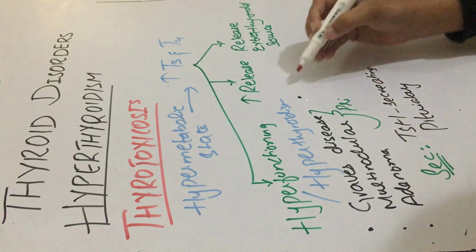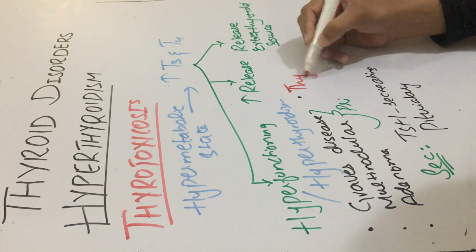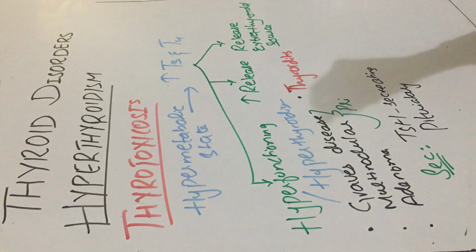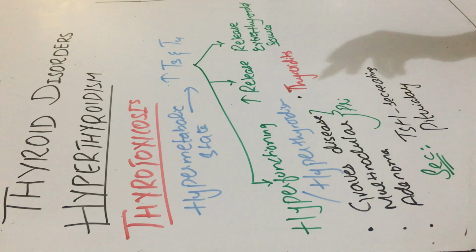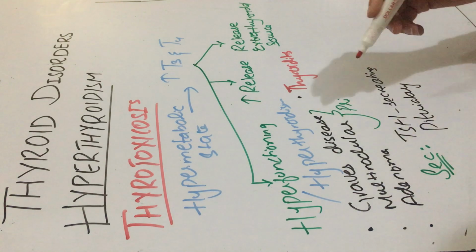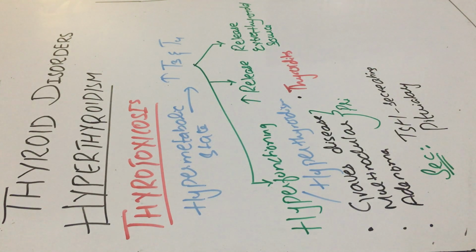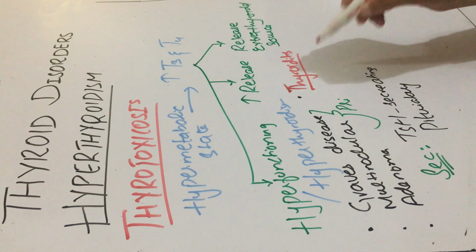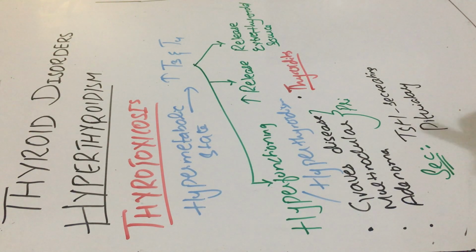Next is the increased release of preformed thyroid hormones. It usually occurs in thyroiditis, inflammation of the thyroid gland, which is further of three types. It could be granulomatous thyroiditis, subacute lymphocytic thyroiditis, or Hashimoto thyroiditis. But mainly the increased release of preformed thyroid hormones occurs in thyroiditis.